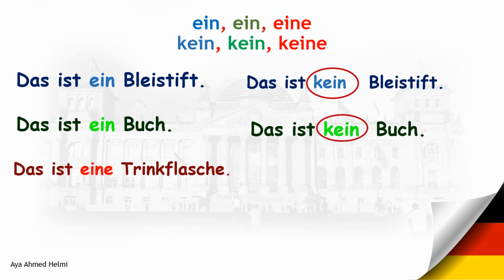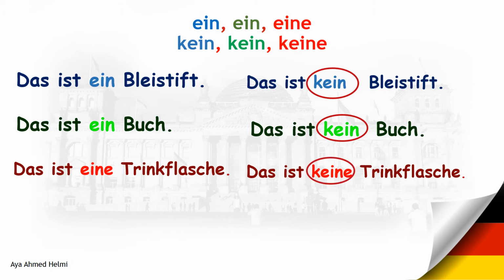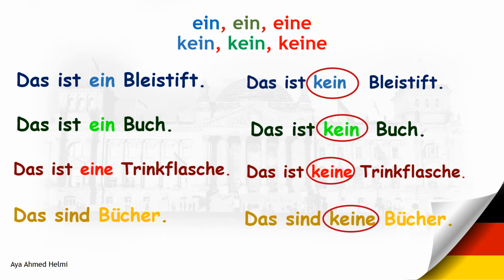Das ist eine Trinkflasche. This is a water bottle. Das ist keine Trinkflasche. This is not a water bottle. Das sind Bücher. These are books. We said before that the plural form doesn't take indefinite article. Das sind Bücher. These are books. Das sind keine Bücher. These are not books. We put here keine.